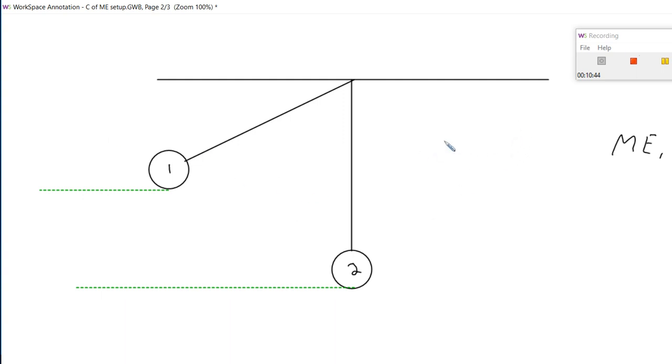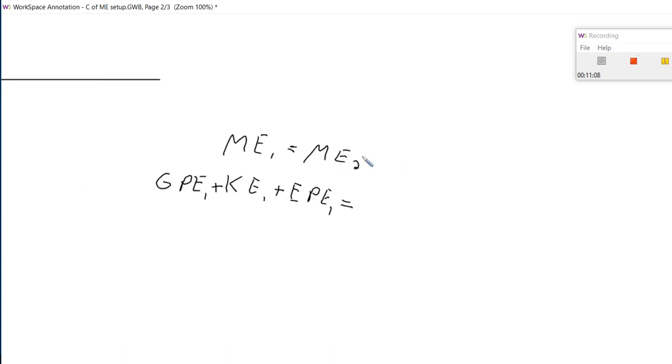Now remember, mechanical energy is made up of GPE plus KE, and I'll put a little subscript of 1, plus EPE. And then that's going to be equal to mechanical energy 2, which will be GPE2 plus KE2 plus EPE2.